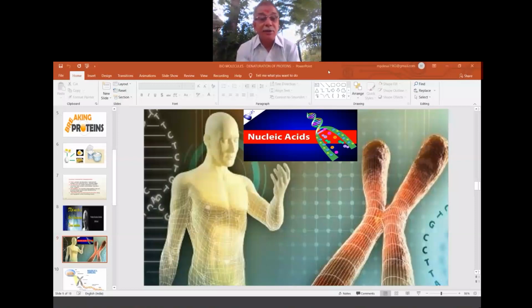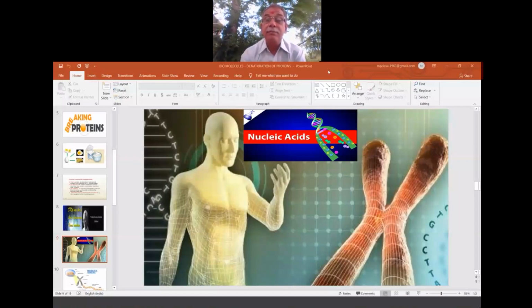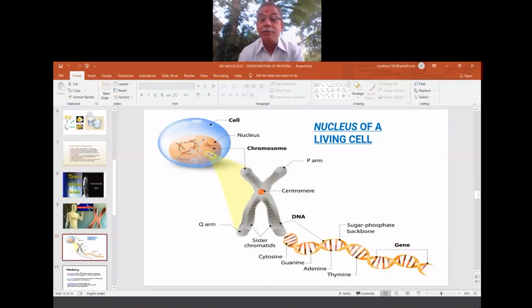Right. So I once again welcome you all for today's session on nucleic acids. Before we go into the nucleic acid area, first let us see this one. What is this one? Yeah, nucleus of a living cell. Every cell is made up of its nucleus.